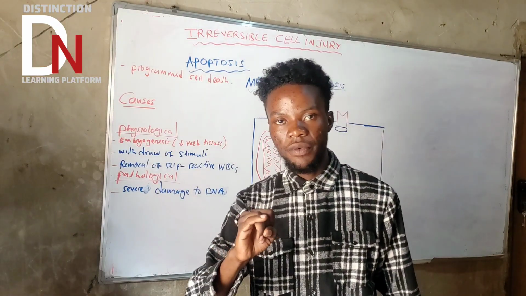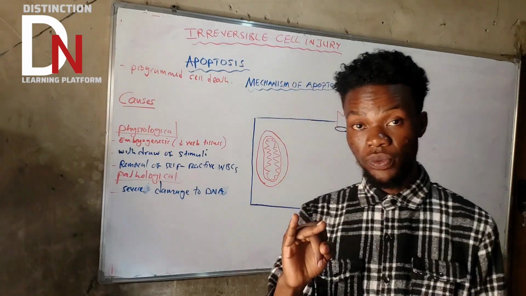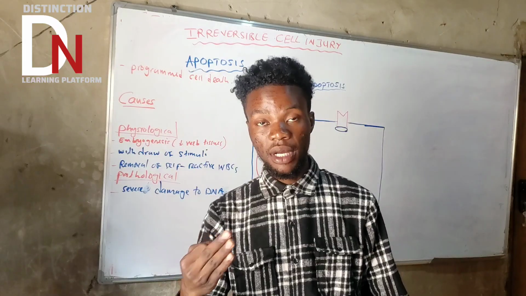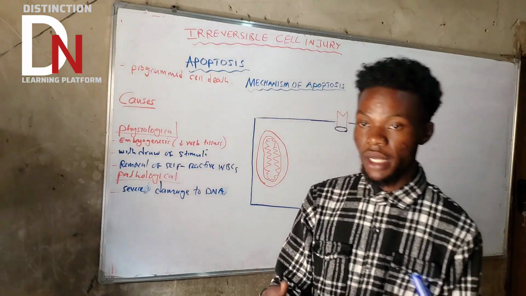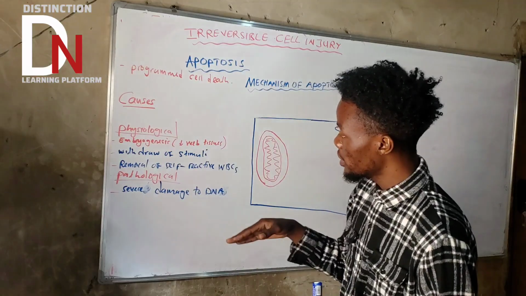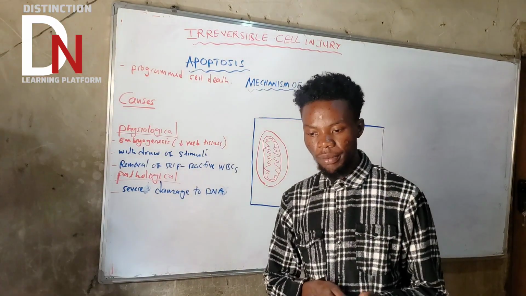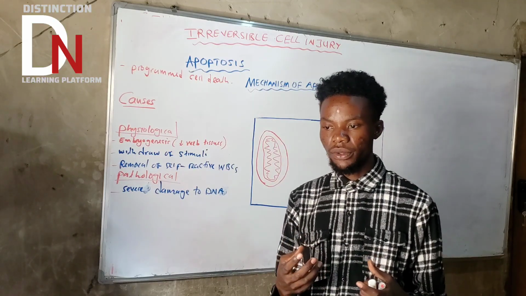If a cell is exposed to severe hypoxia, radiation, some anti-cancer drugs, and a lot of other environmental factors, those can cause DNA damage. Remember, if DNA is damaged beyond repair, then what's going to happen?